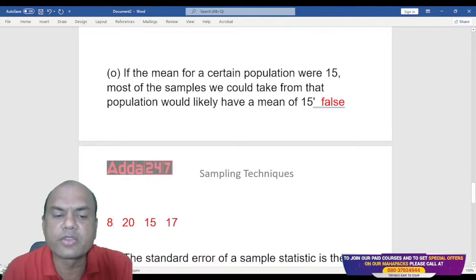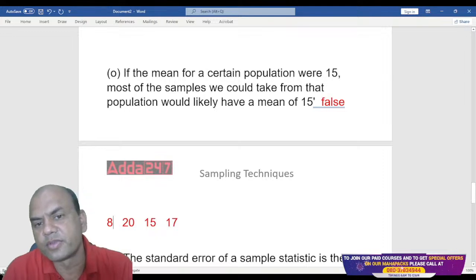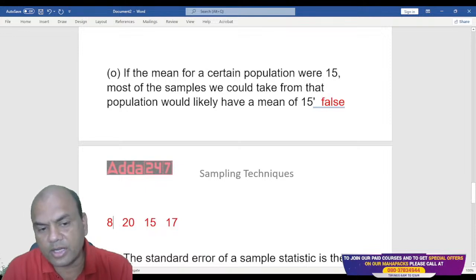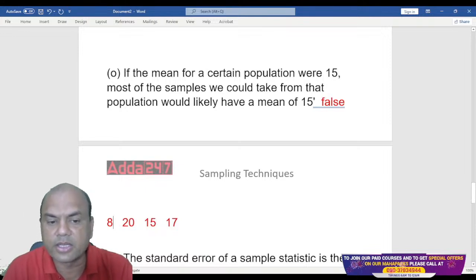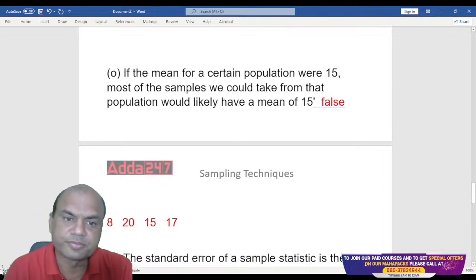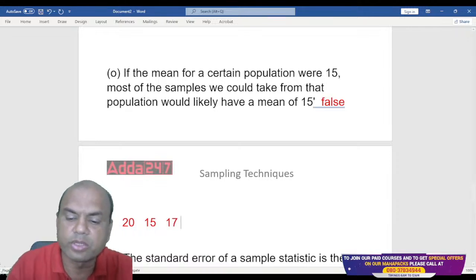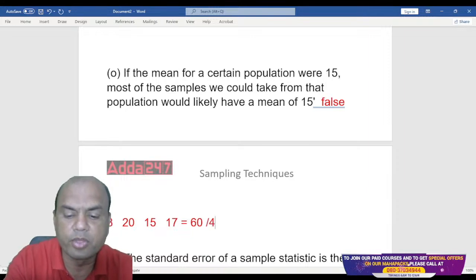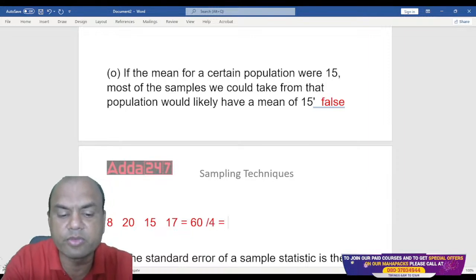Suppose I got these 4 salaries: 8,000, 20,000, 15,000 and 17,000. Now do the addition of all these. 20 plus 8 is 28, plus 15 is 43, plus 17 is 60. So the total is 60. Do the average upon 4. What am I getting? I'm getting 15.